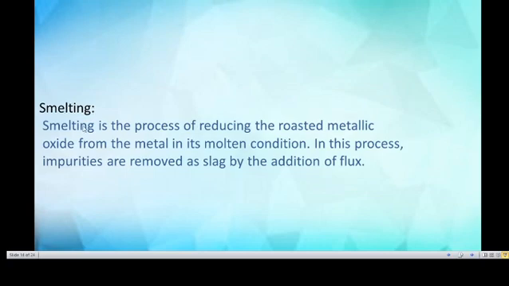Then smelting. Smelting is the process of reducing the roasted metallic oxide to the metal in its molten condition, that is in a liquid state. In this process, impurities are removed as slag by the addition of flux. After the addition of flux, the impurities are easily removed.